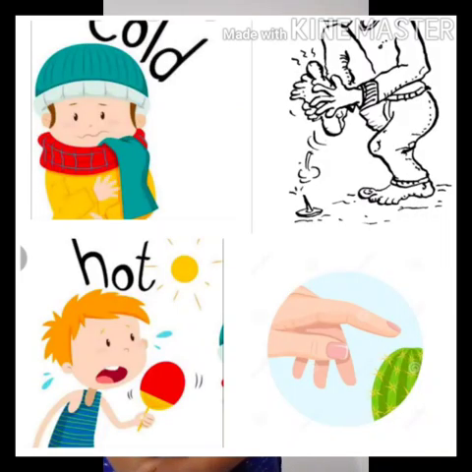Fifth, skin. The skin covers our body. It helps us to feel things, if it is hard, soft, hot or cold. So what should we all do to take good care of our body? The simple steps to do so are as follows. First, brush your teeth twice a day. Second, clean your tongue. Third, rinse your mouth after every meal.